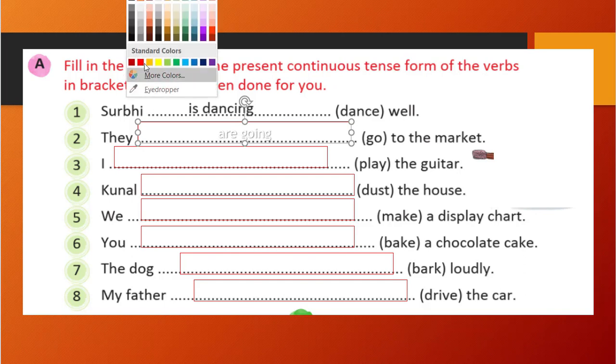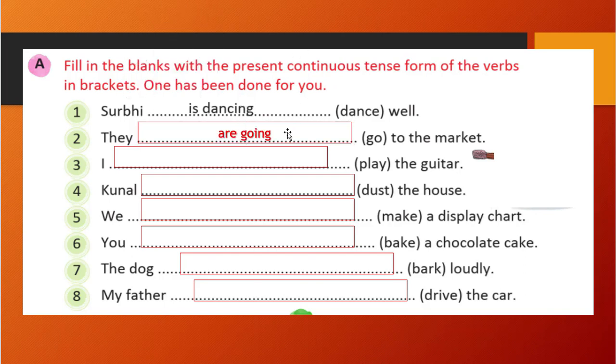So let me show you the correct one. Yes, are going. With I, which verb do we use? Am, right? I am. And we will write play with ing. So playing, I am playing. So the correct answer will be am playing. And the guitar, it is very easy. Like Kunal is dusting. That will be the answer.